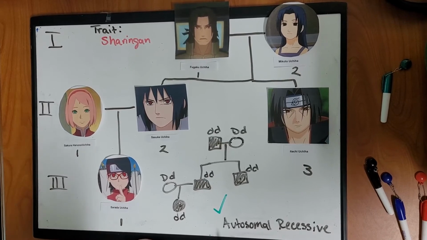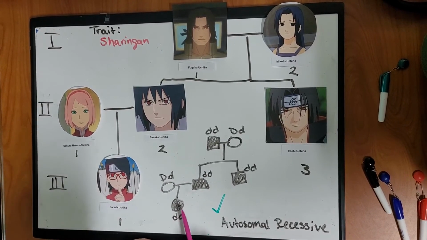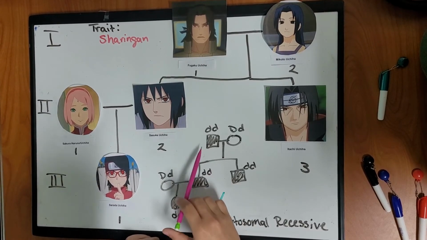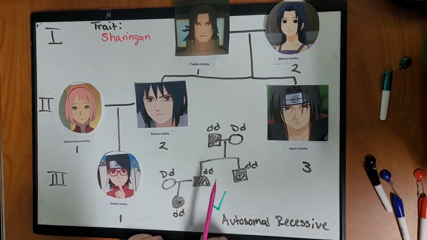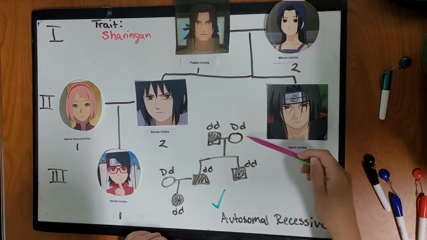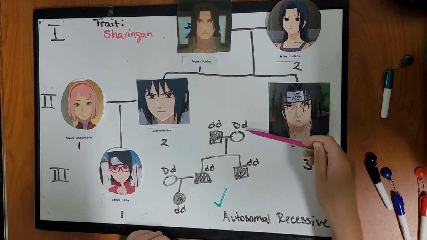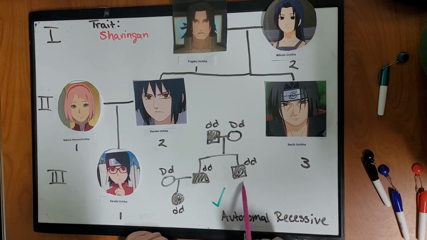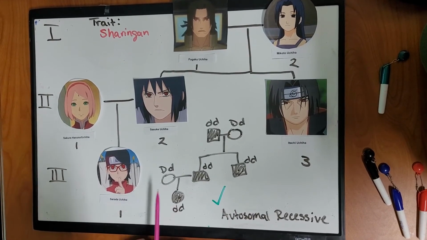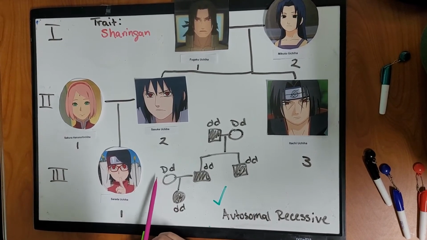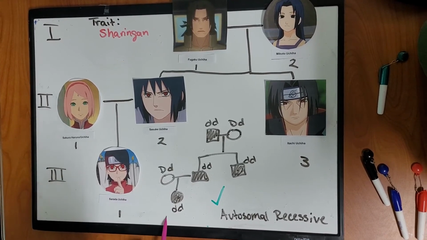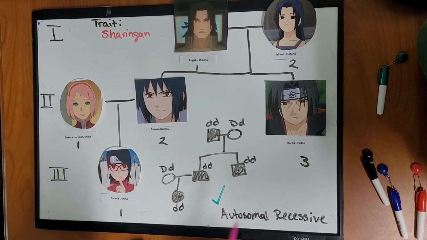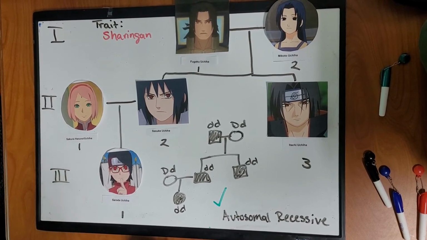Next is autosomal recessive. And so that means that those who possess the trait will have all recessive alleles, so little d's. And so Fugaku has it, and Mikoto is heterozygous because she needs to give at least one little d allele for her two sons to inherit the Sharingan. And that also means that Sakura would have to be heterozygous for the trait in order for Sarada to inherit the trait. And that is consistent with autosomal recessive.